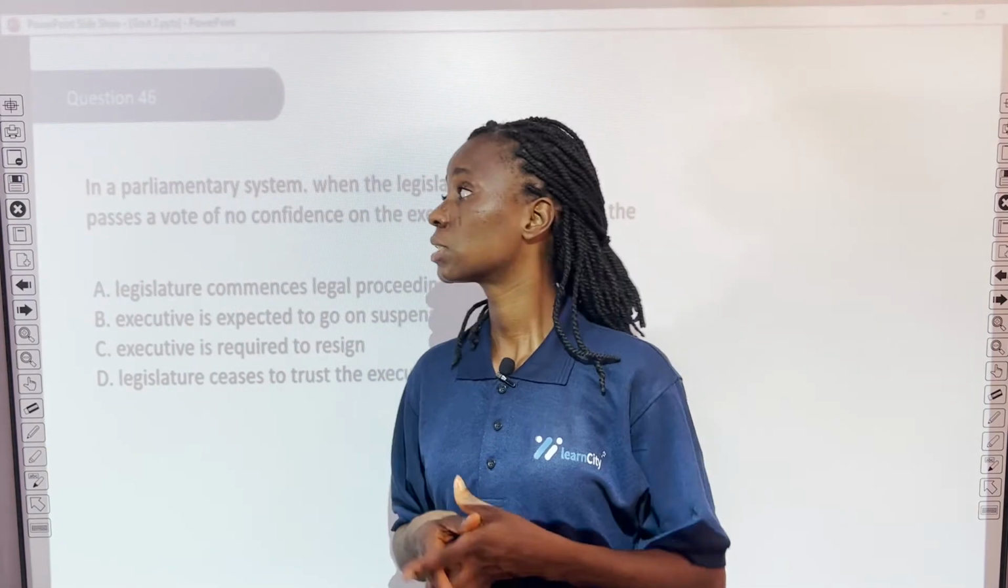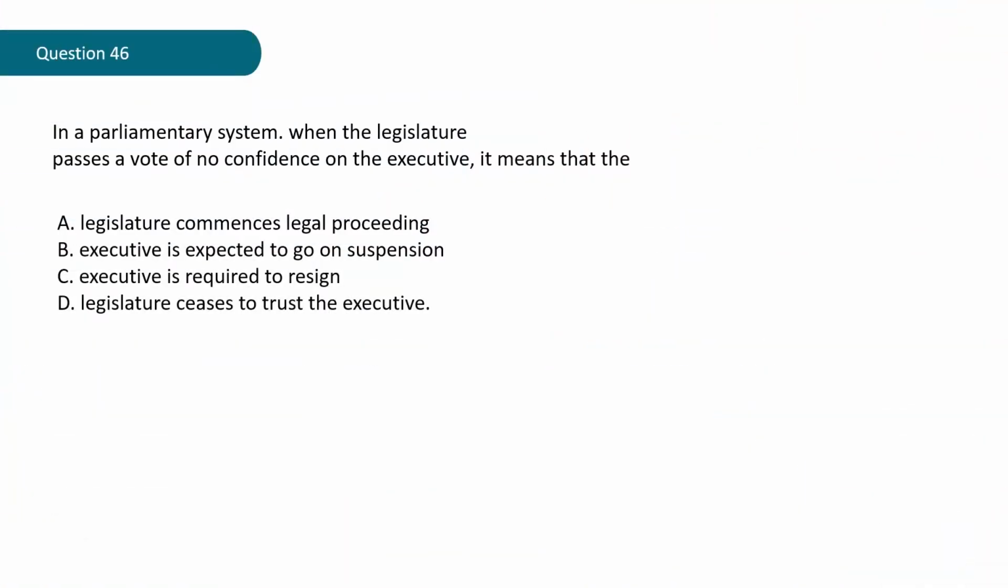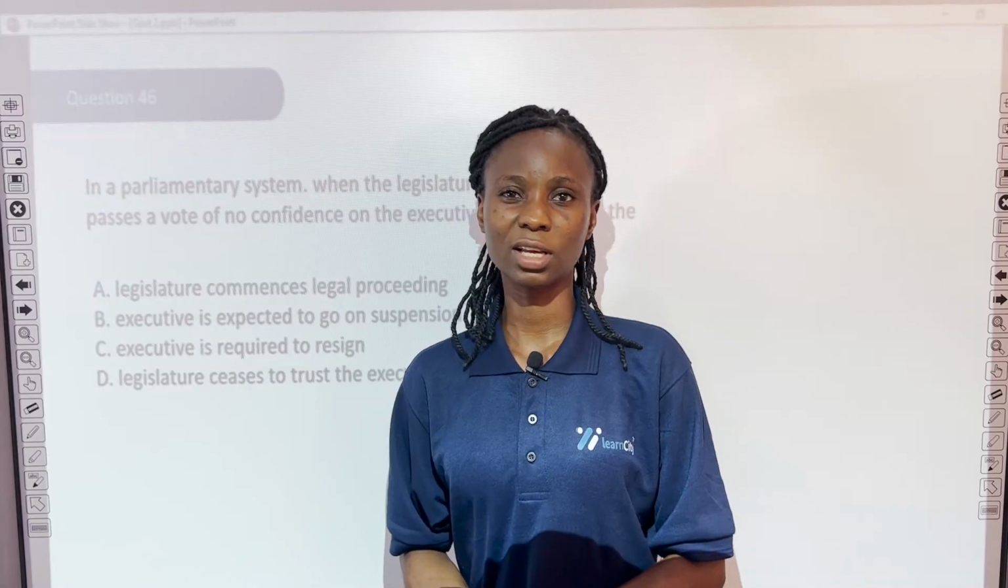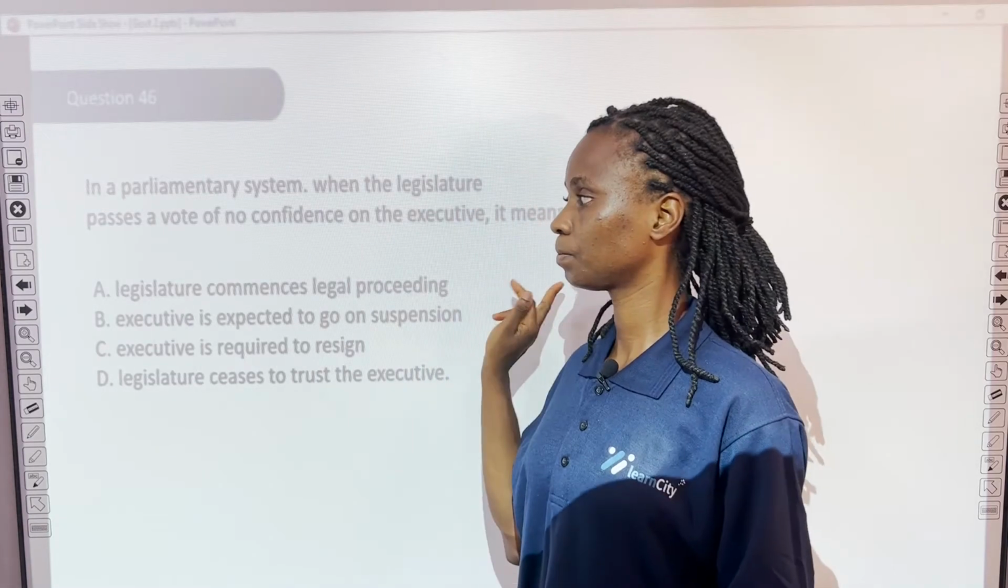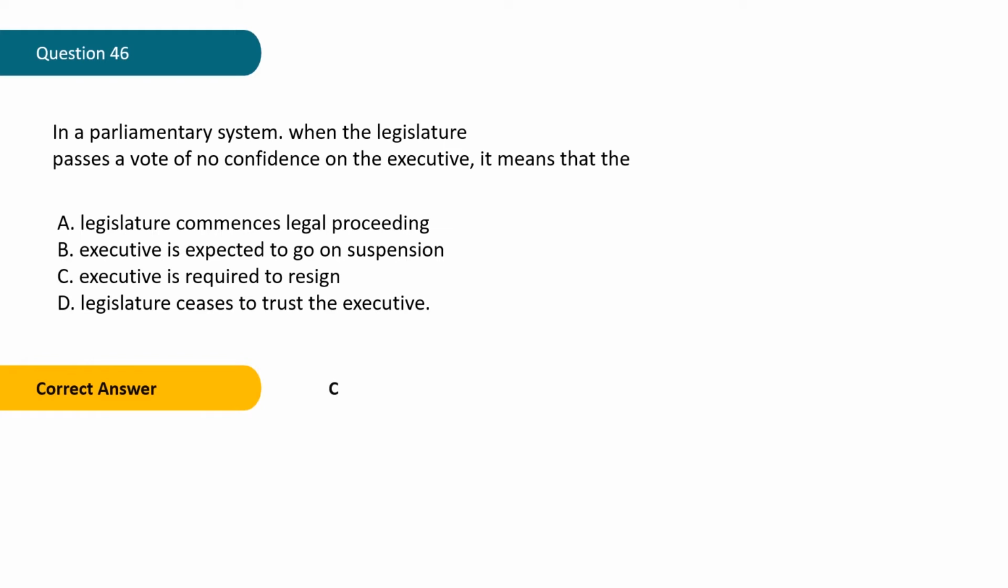Question 46. In a parliamentary system, when the legislature passes a vote of no confidence on the executive, it means that the A. Legislature commences legal proceeding, B. Executive is expected to go on suspension, C. Executive is required to resign, D. Legislature ceases to trust the executive. What do you think the answer is? Well, the correct answer is C.